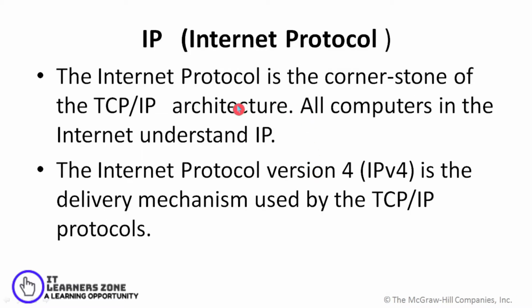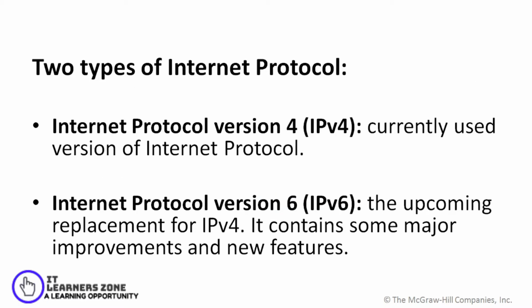So what is Internet Protocol? Basically, it's a protocol which plays a major role in the TCP/IP architecture, and it's said to be the cornerstone of the TCP/IP architecture. All the computers which are connected in the internet need to understand this IP or IP address. Currently we are using IP version 4, and it acts as a delivery mechanism in TCP/IP protocols.